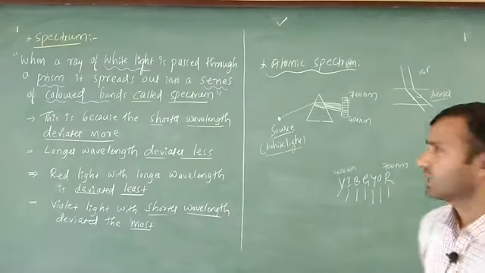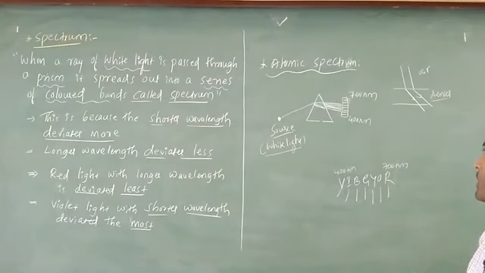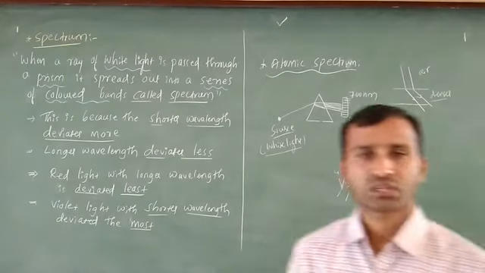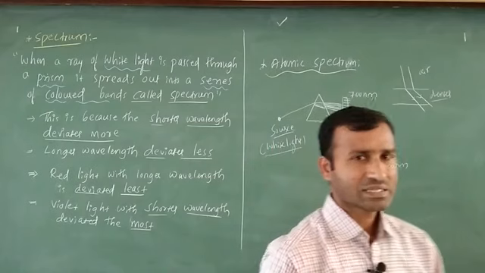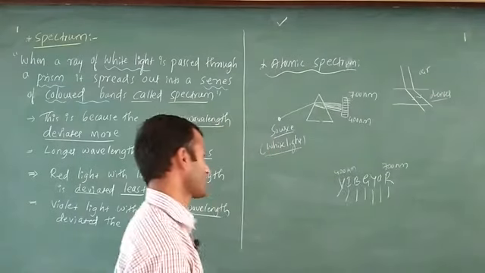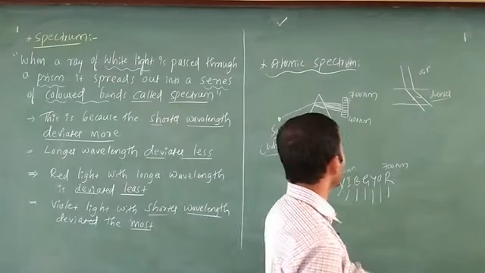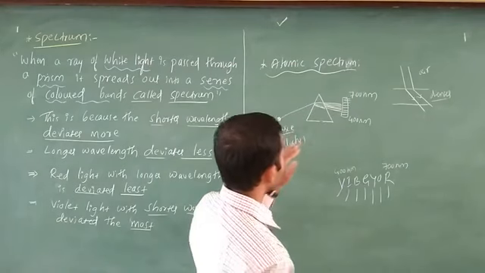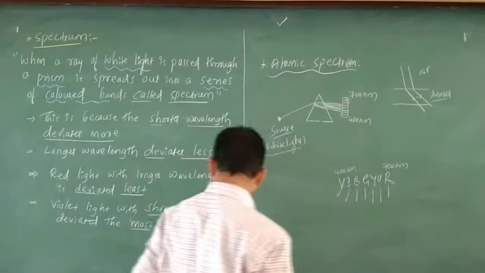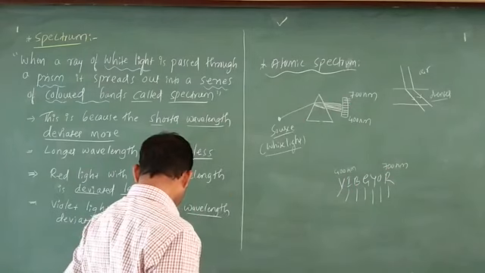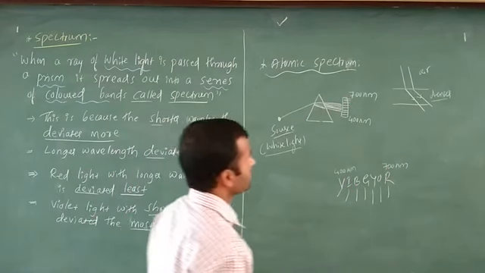The important point is that the atomic spectrum is again divided into two: one is the continuous spectrum, another one is the discontinuous spectrum. The next point is what is the continuous spectrum and what is the discontinuous spectrum. Just see here. In this case I am going to get bands like this. I will show it in a different manner, which is a very understandable point.